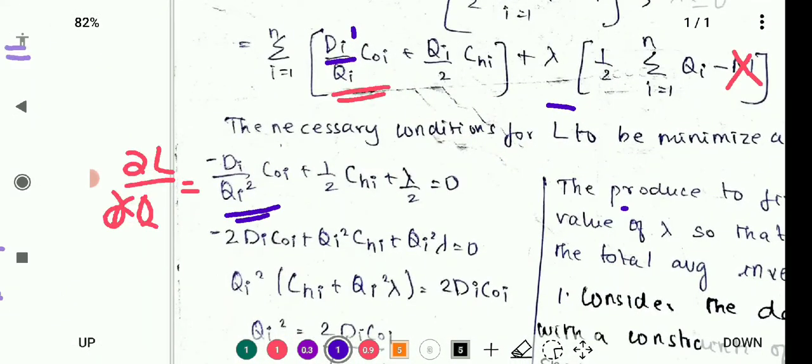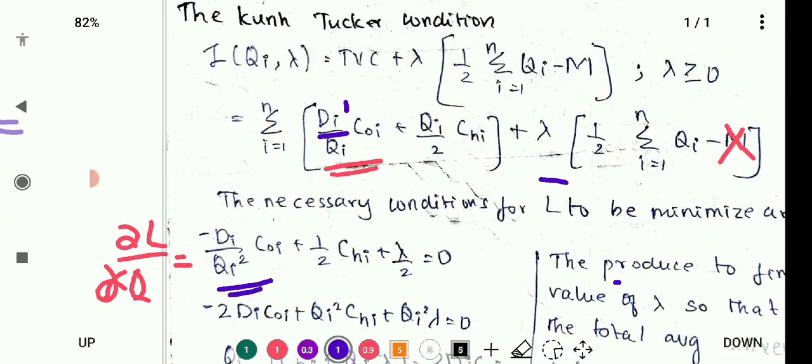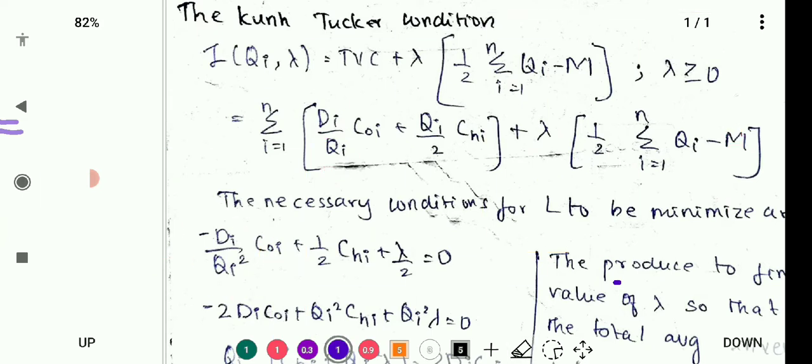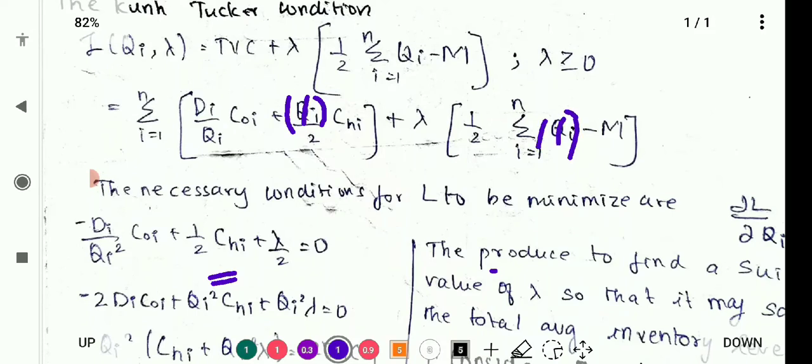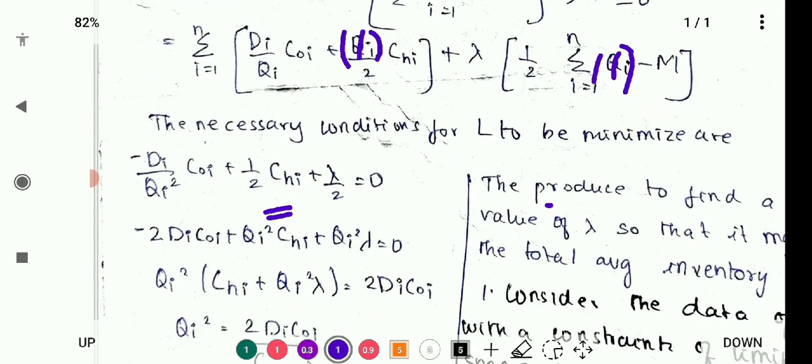So already we are having di and c0i, and here instead of 1/qi, we are having minus 1/qi². After that while differentiating qi, we will be getting 1, so 1/2 into chi. Here we will be getting 1, so lambda/2, though the summation of i equal to 1 to n will not come. Then we have to equate to 0, right? So I already told you, ∂L/∂Q is equal to 0, we need to substitute.